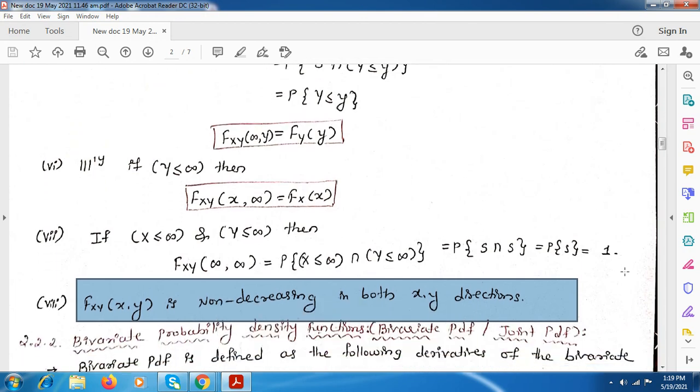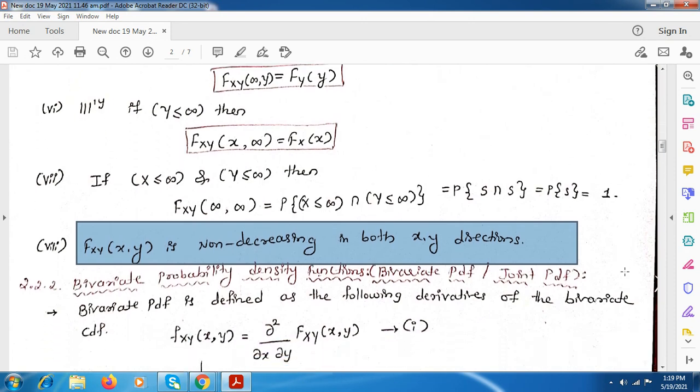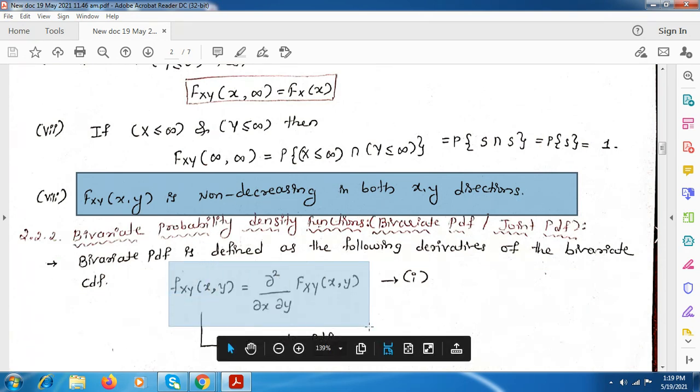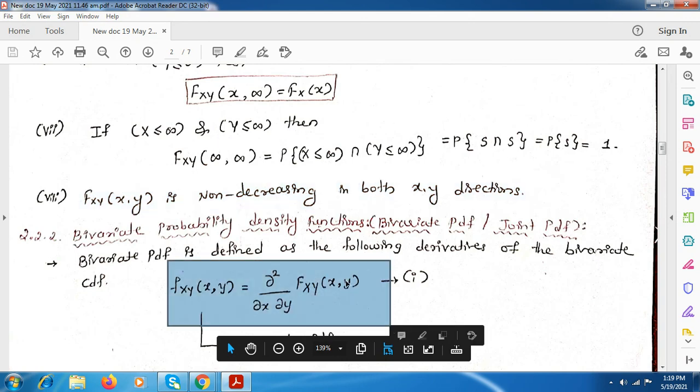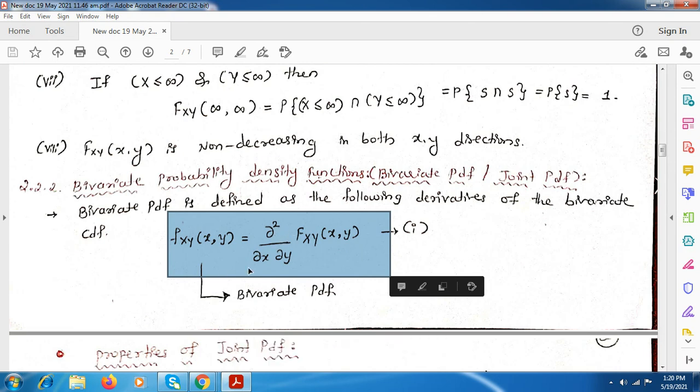Next we can see the PDF, that is the probability density function. Here also we take two random variables, and you already know that f x of x is equal to the differentiation of the CDF. Here also it is the same, but here it is differentiation with two random variables. So we have this derivative, that is dou square divided by dou x dou y. Here with respect to both the random variables we have to differentiate. So this is the equation for PDF.